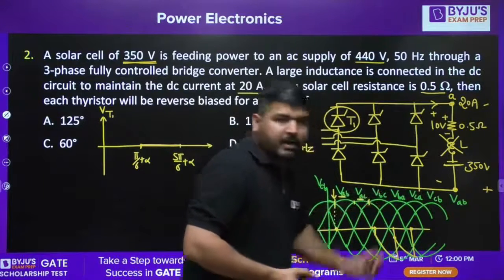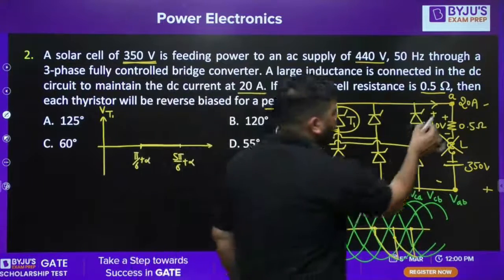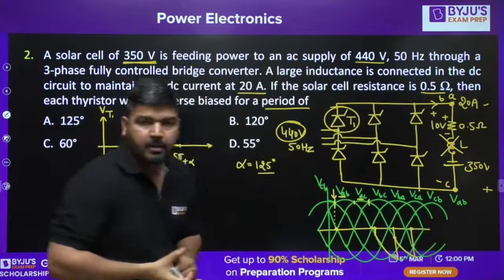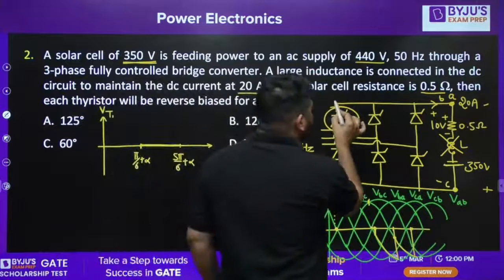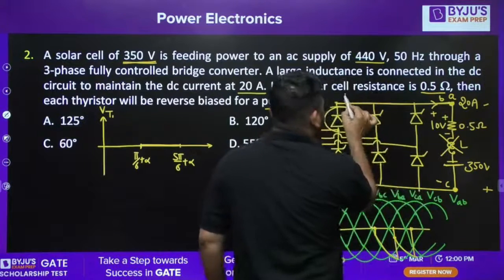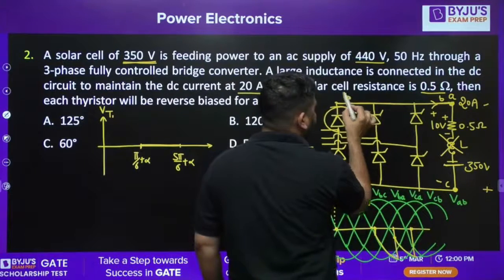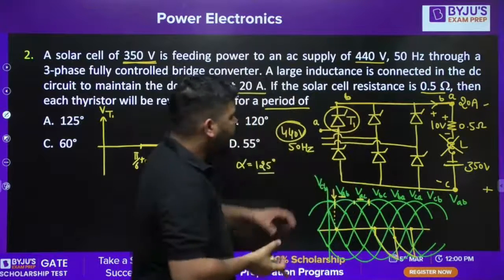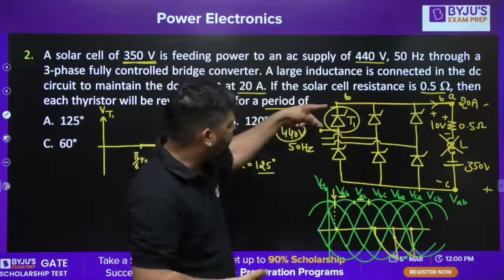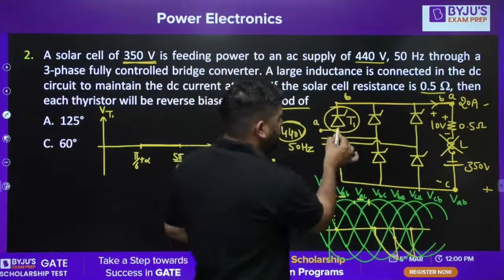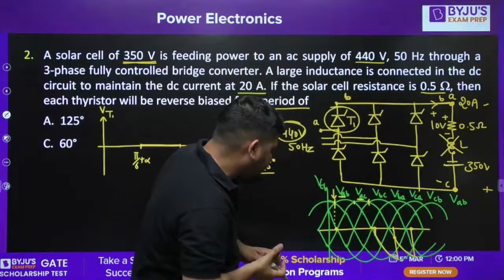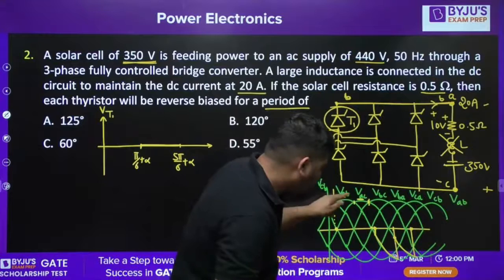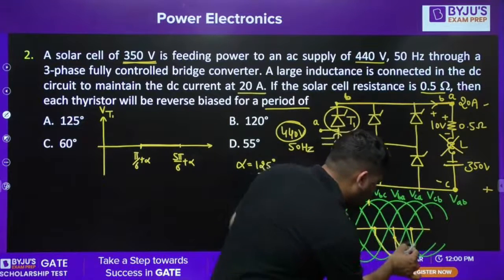VAB, VBC will conduct. It means the upper point will be B and the lower point will be C. So you can say that the upper point will be at B phase, the B phase is available here, and at this point you have A phase. So the voltage across the thyristor will be VAB. You can see that this point is A, this point is B. So VAB at this instant, after this instant, this will be my VAB.